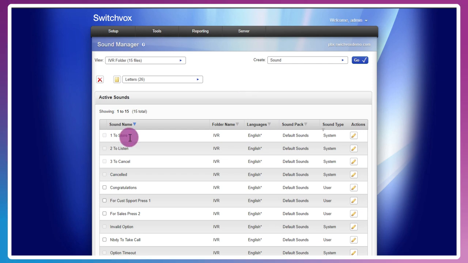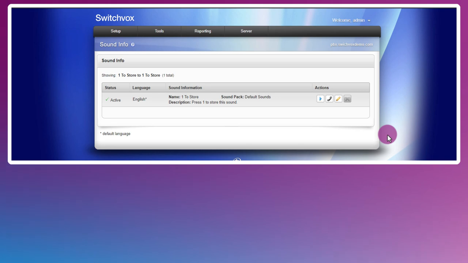If at any time you'd like to have more information on a particular sound file, you can click the modify icon under the actions column, and you can see a description of what the audio prompt actually says, as well as play it back directly from the UI or even over the phone. So the language, the description, press 1 to store this sound, and then we've got the playback, play on the phone, and then we can modify that.